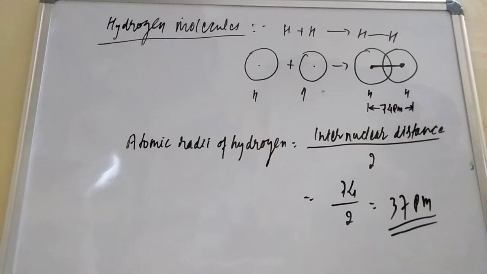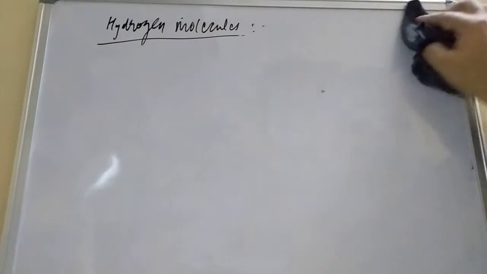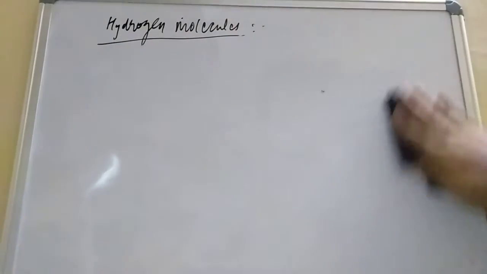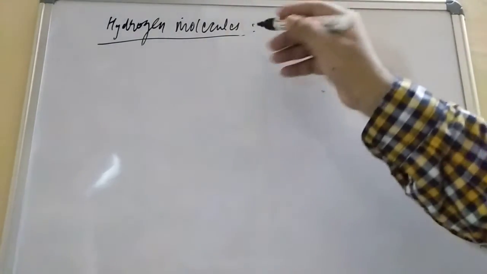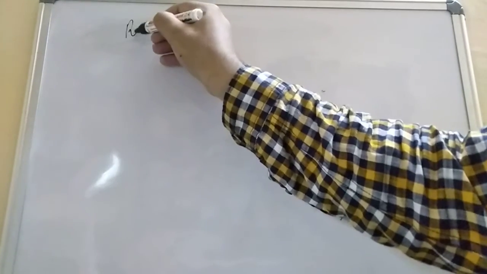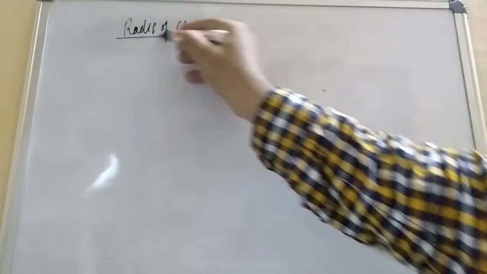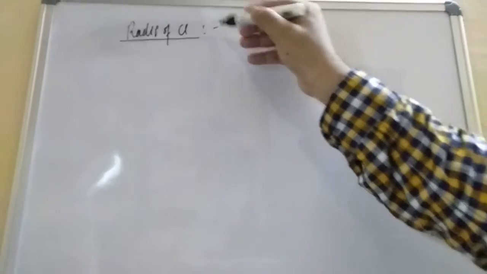Okay. Now, if you go and check some other example, you try to find out, student. Suppose you are going for chlorine, so you are going to calculate the atomic radii of chlorine. How can you calculate the atomic radii of chlorine? Suppose this is for the chlorine molecule. So how to find the radii of Cl in a covalent bond?